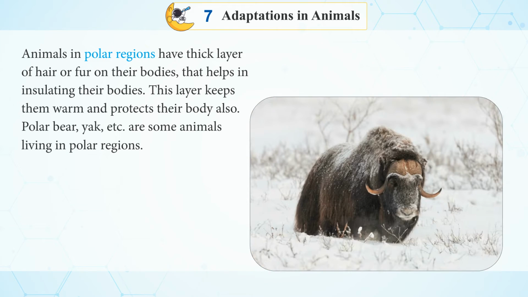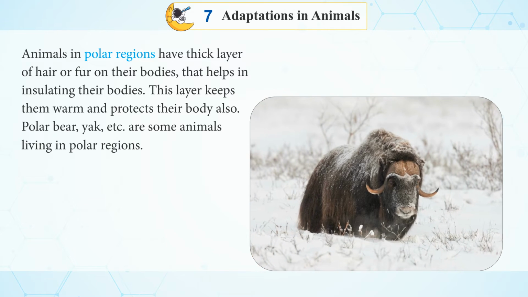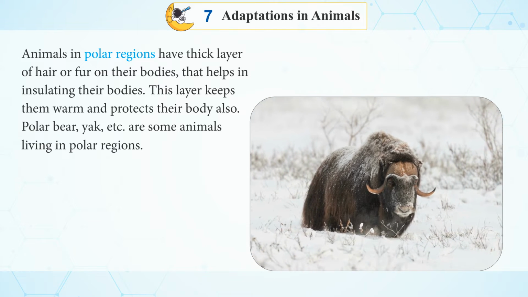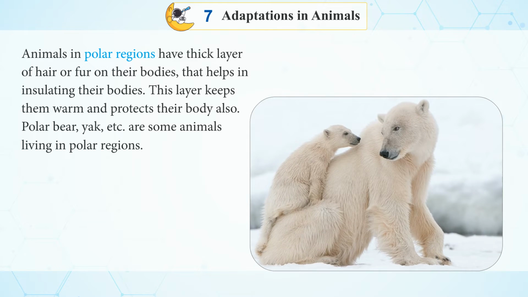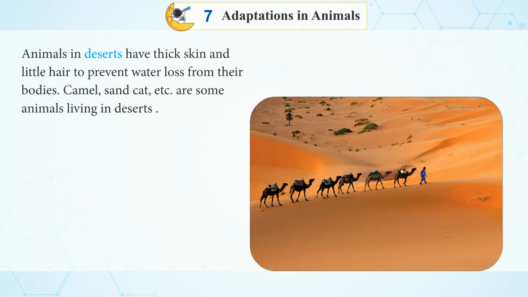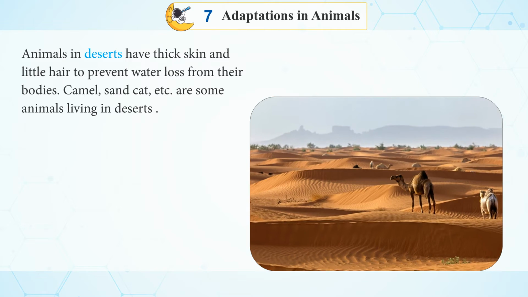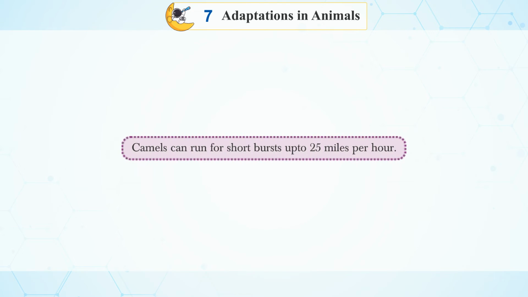Animals in polar regions have a thick layer of hair or fur on their bodies that helps in insulating their bodies. This layer keeps them warm and protects their body also. Polar bear, yak, etc. are some animals living in polar regions. Animals in deserts have thick skin and little hair to prevent water loss from their bodies. Camel, sand cat, etc. are some animals living in deserts. Camels can run for short bursts up to 25 miles per hour.